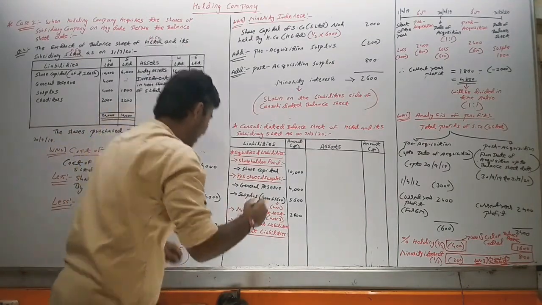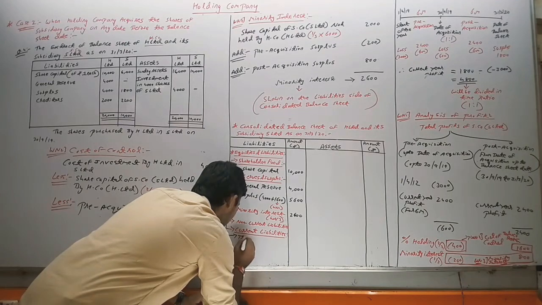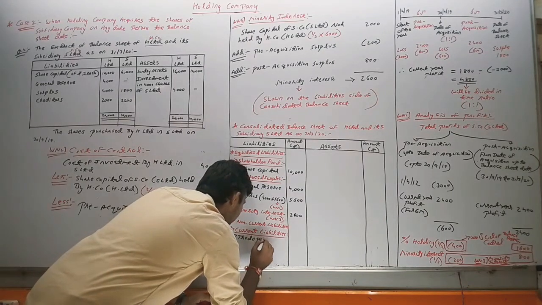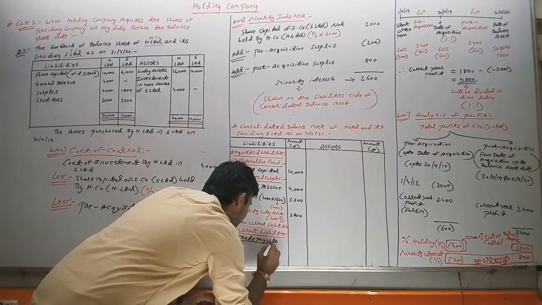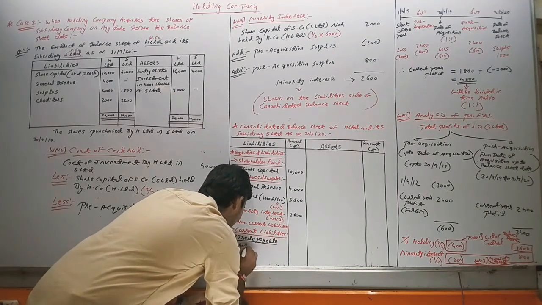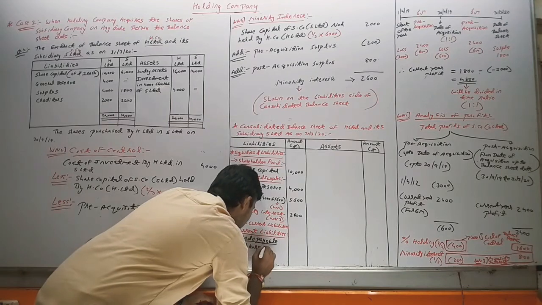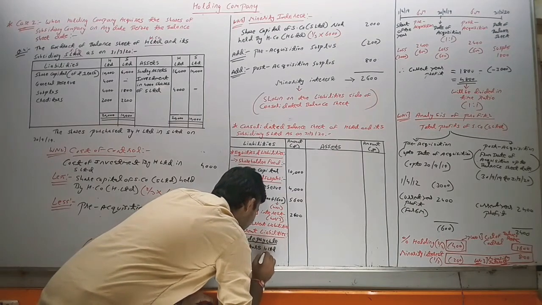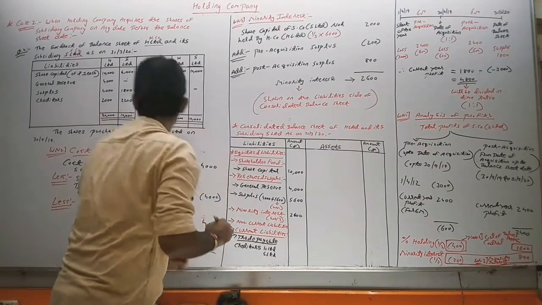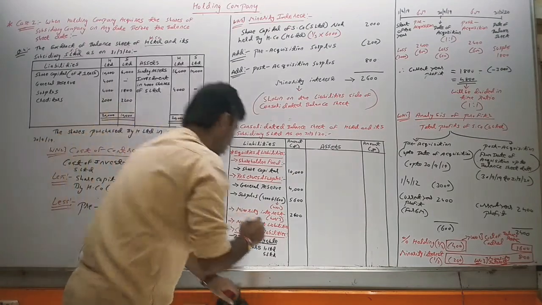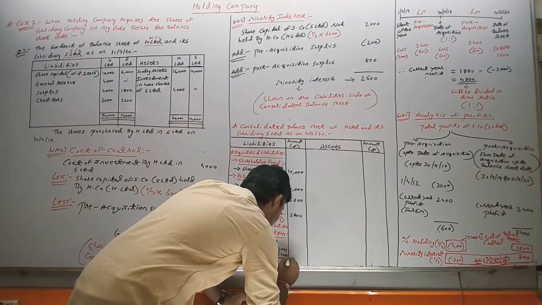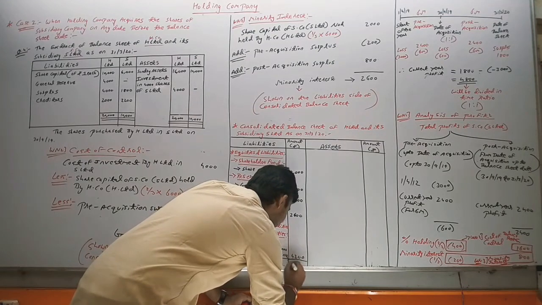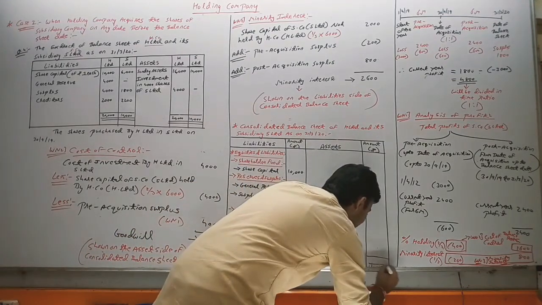So I can write here trade payable. In that trade payable, writing creditors, H Limited, how much? 2,000, 2,200, 4,200. Okay, liability side completed.